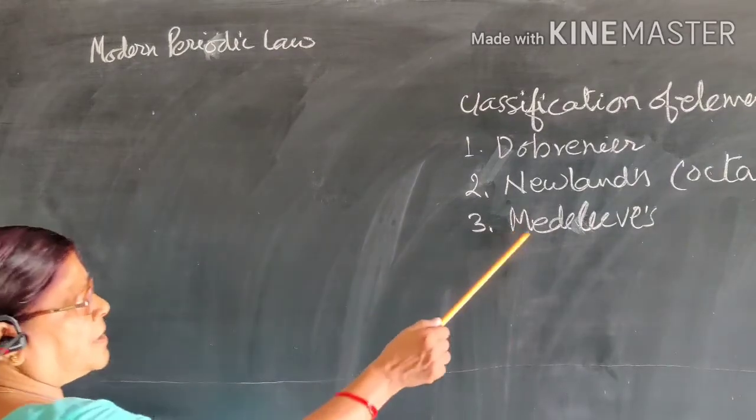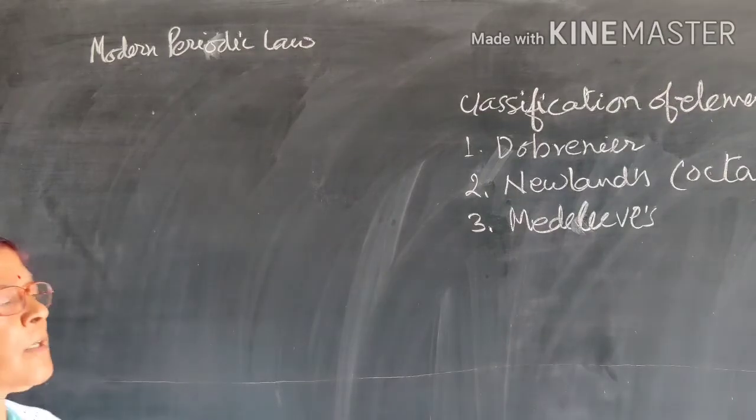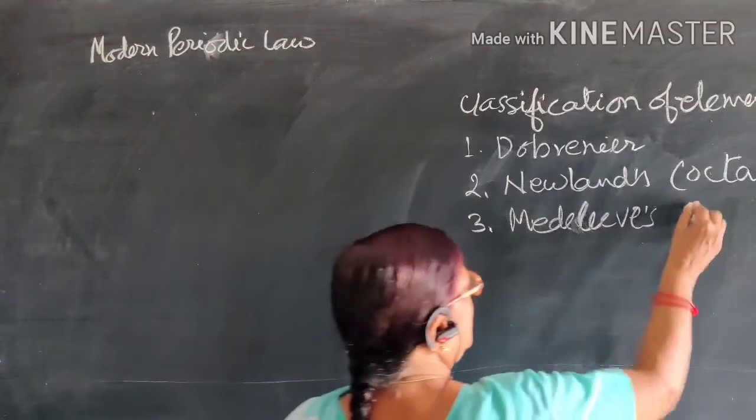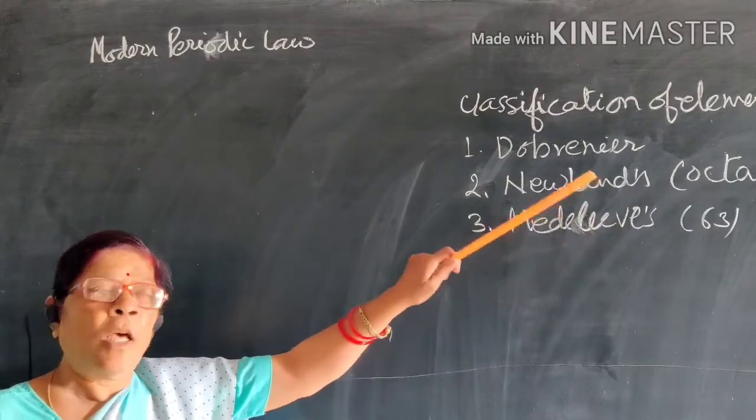And the next classification was given by Mendeleev. Mendeleev gave one periodic law according to which the physical and chemical properties of elements are a periodic function of their atomic masses, which is called Mendeleev's periodic law. That means he arranged the elements in the increasing order of their atomic masses. Then he made one table. At the time of Mendeleev, 63 elements were known, and he arranged these elements in the form of a periodic table on the basis of